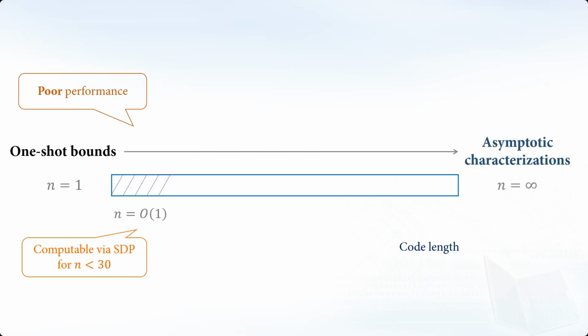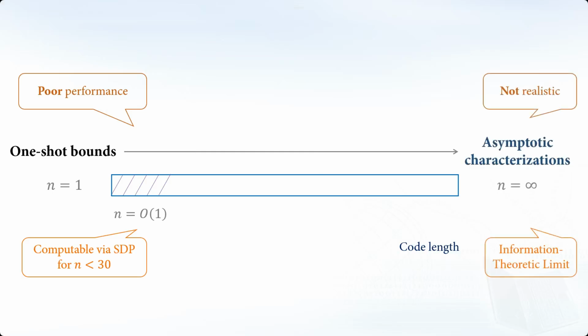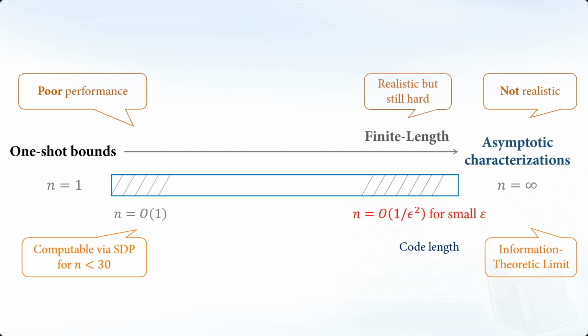We call them asymptotic characterizations. That's the information theoretic limit. That's very nice, like channel capacity, but they are not realistic because they require an infinitely large system size to implement your code. Previous results moved from the infinite asymptotic characterization to finite length. But for small error, their bound needs something like 1 over epsilon squared. So it's more realistic, but still quite hard in practice.